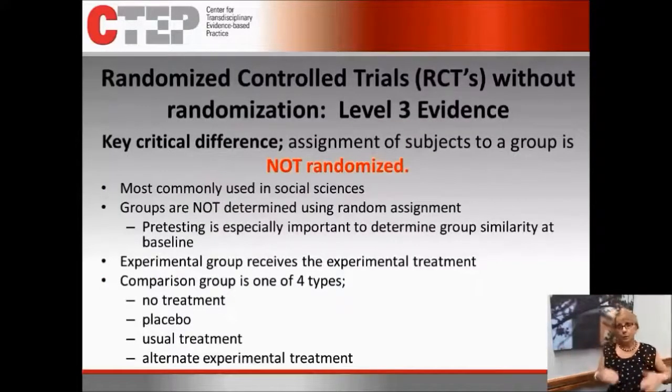So when we find an article where a randomized controlled trial was not possible, perhaps the experimenters did not have the opportunity to do randomized assignment to groups, then you have a controlled trial without randomization. So now we're down to level 3. What we need you to be able to start doing is looking at the title of the article, the abstract of the article, the methodology section, and figuring out what kind of study am I looking at. That's the whole purpose of the hierarchy, because the level of the evidence is really important relative to appraising the strength of it. So this is level 3 evidence.